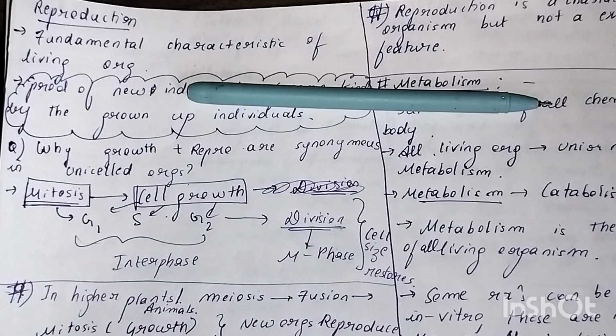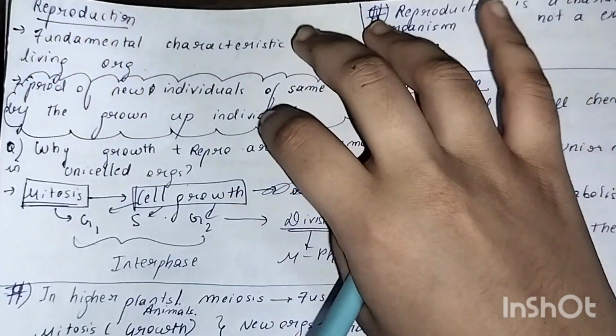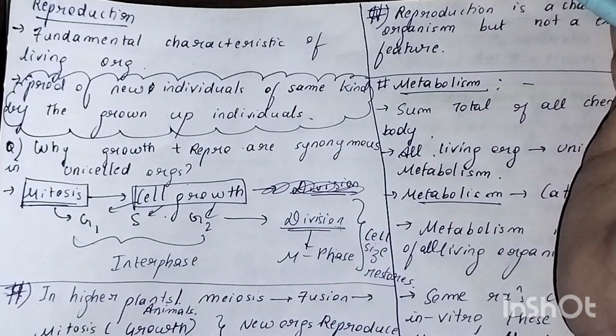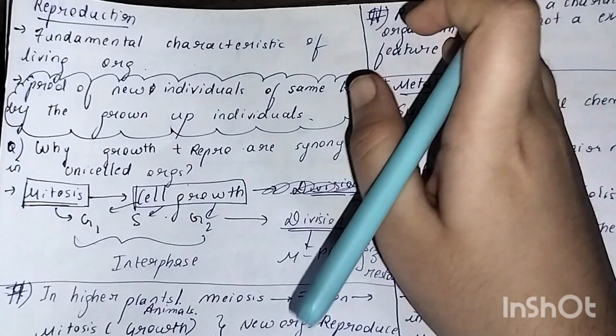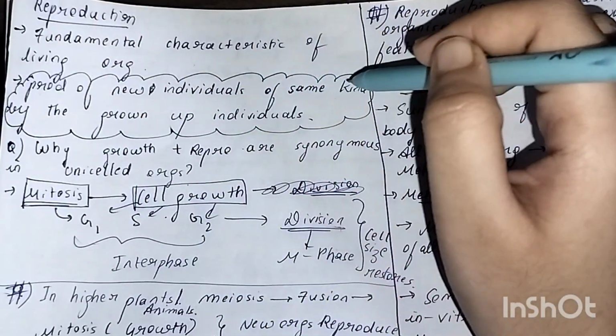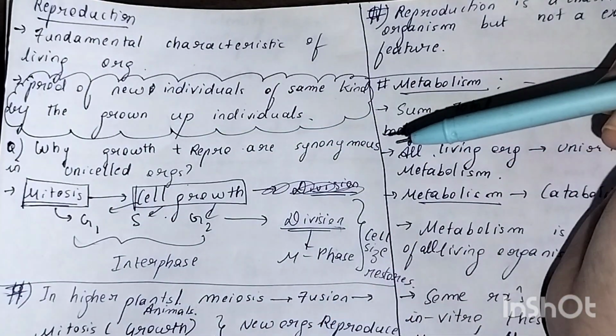Okay, welcome back. Now comes the thing called reproduction. Shall we go for reproduction then? Yes. Now, reproduction is a fundamental characteristic of living organisms. As I told you earlier, growth also was a characteristic of living organisms. Reproduction is also a characteristic of living organisms, right? So, production of new individuals of the same kind by the grown up individuals.